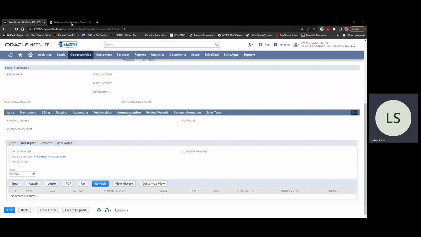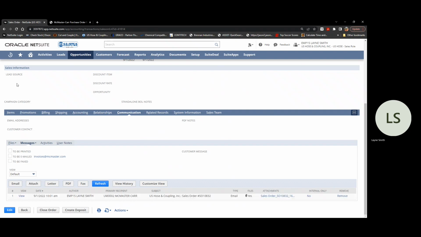My email's popped out into a different screen, so you can't see this, but we will send the customer an order confirmation from here. Once you've sent the communication, you can view it under your Communication, Messages.